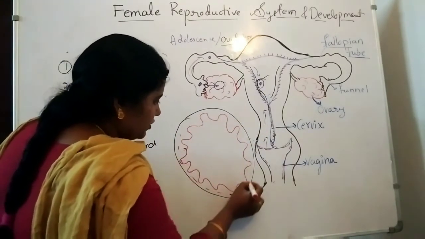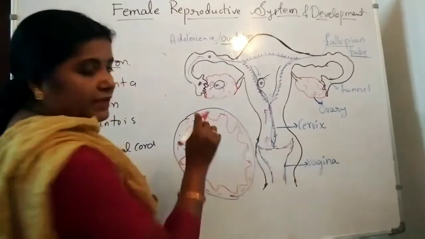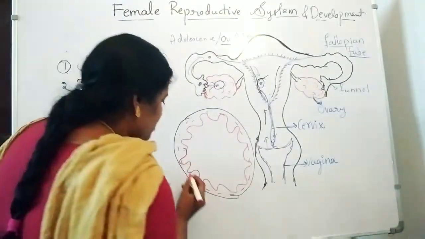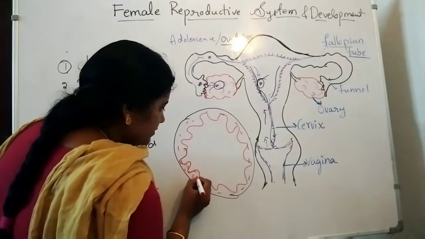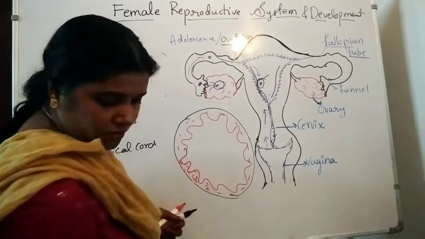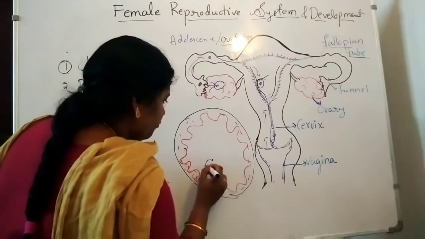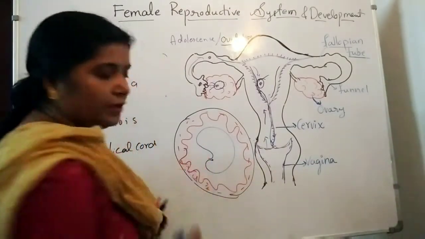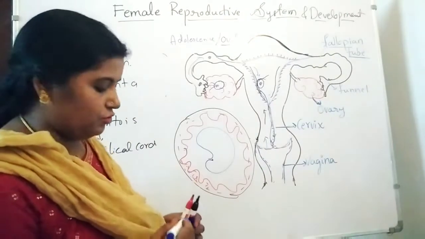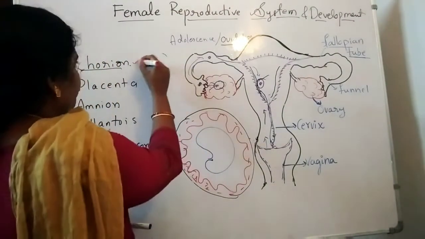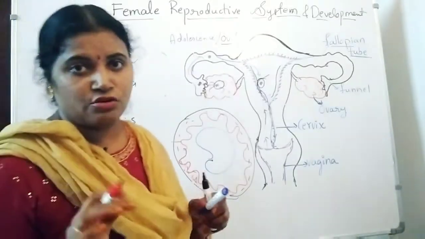And that was filled with the blood. That was completely richly supplied with the blood vessels, so it contains the blood. So this thin layer which forms around the embryo, the first membrane is known as chorion. See, chorion, the first membrane is chorion.